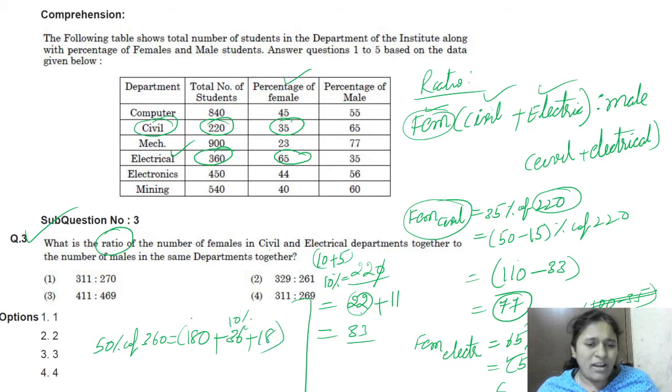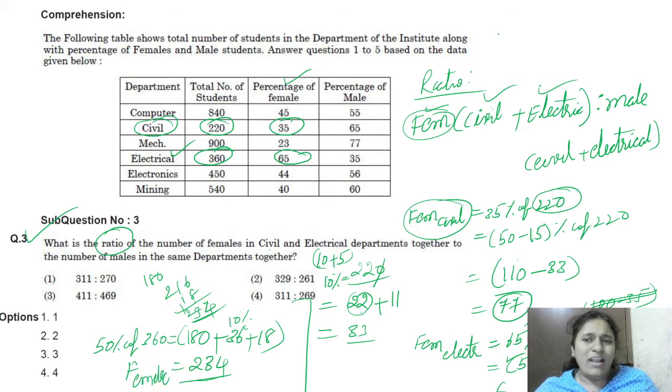That means 180 plus 36 is 216, plus 18. 216 plus 18, how much? 234. 234 is the total number of females in electrical.